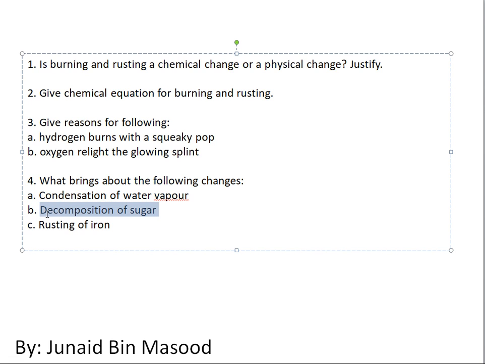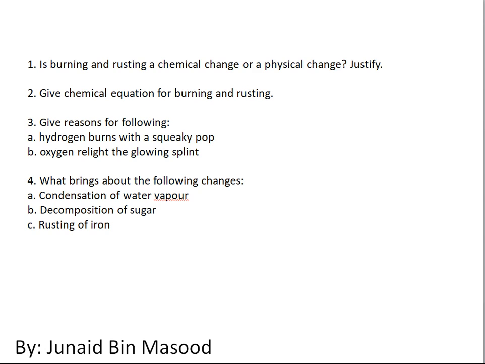When decomposition of sugar takes place, as we studied in the last lecture, it produces carbon and water. And rusting of iron, of course, produces oxide. So these are hints for these questions. Now I will move on to the next questions in the next video.